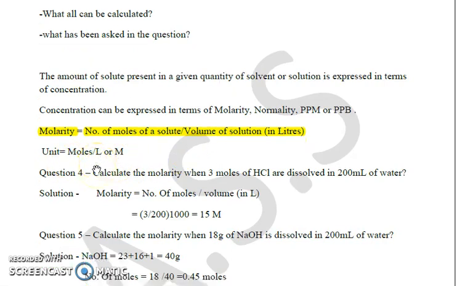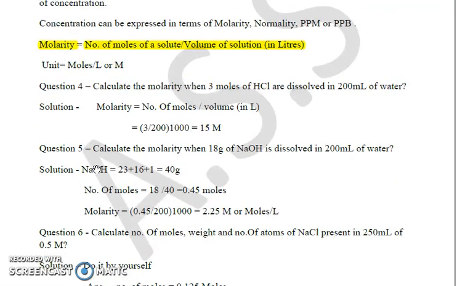Now we have a question: calculate the molarity when 3 moles of HCl are dissolved in 200 ml of water. First of all we need to convert this volume into the standard unit, which is liters. So 200 ml is converted into liters by 200 divided by 1000. The number of moles is 3. Molarity is simply the number of moles divided by volume in liters. So it will be 3 by 200, and this 200 needs to be converted into liters, 200 divided by 1000, which will come into the numerator. So the answer will be 15 molar.